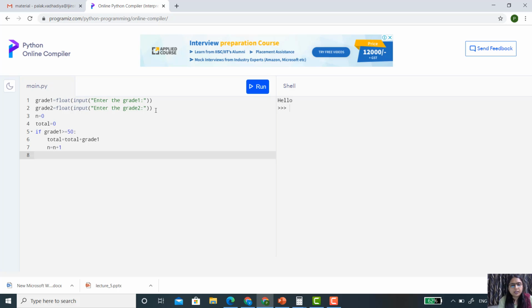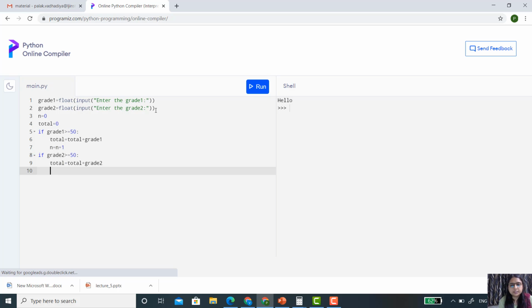Now I want to check the same thing for grade 2, whether grade 2 is passing or not. So grade 2 greater than or equal to 50. If yes, then again total equals total plus grade 2.